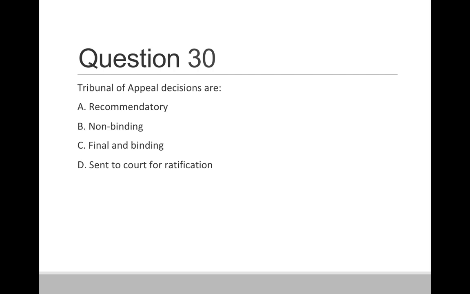Question 30. Tribunal of Appeal decisions are option A, recommendatory, option B, non-binding, option C, final and binding, option D, sent to the court for rectification. So correct answer is option C, that is final and binding.